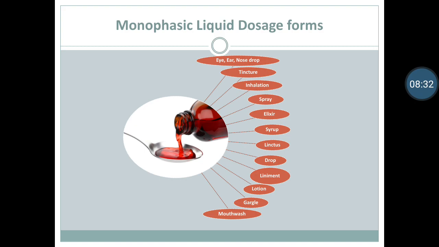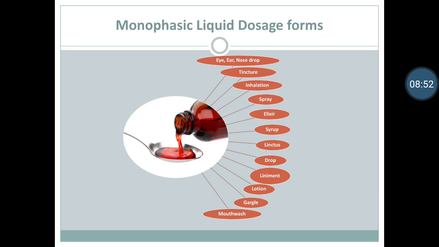Tinctures. Tinctures are alcoholic or aqueous alcoholic liquid preparations containing active constituent of the vegetable drugs. For example, tincture of orange.